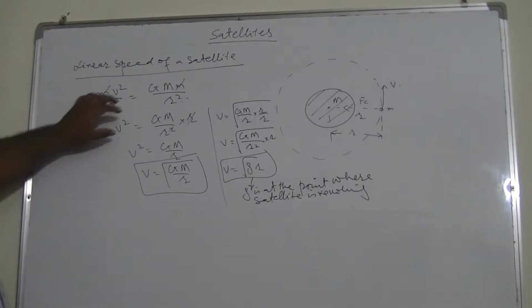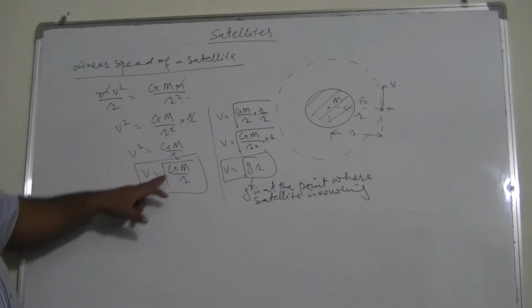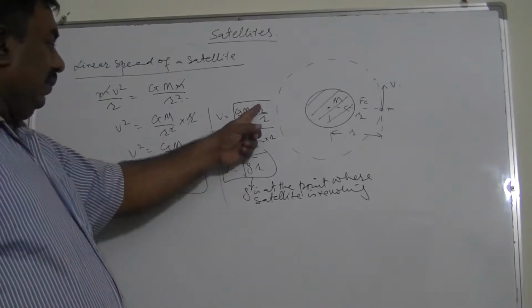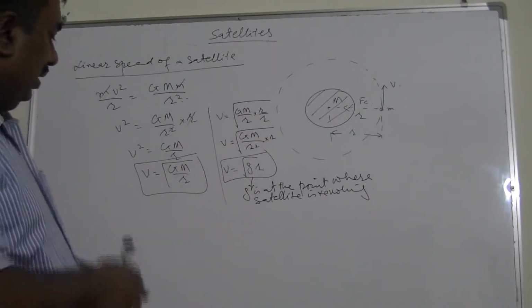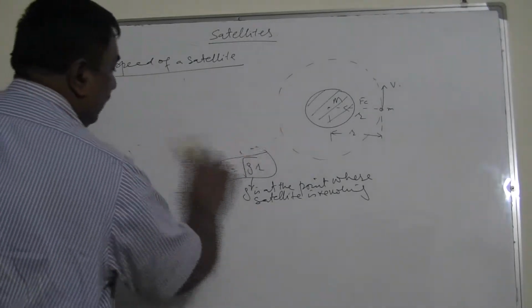Just mv square upon r is equal to GMm upon r square, so v square is GM upon r. So v is equal to the root of GM upon r. In order to find the form of g, I just multiply and divide by r. So GM upon r square and r, so root of gr. It's the linear speed. Now, how can I find the angular speed of a satellite?